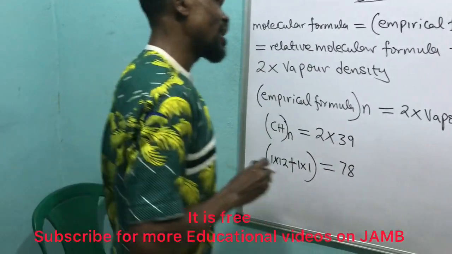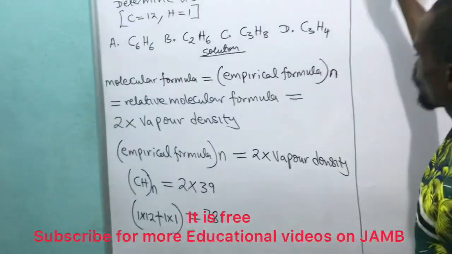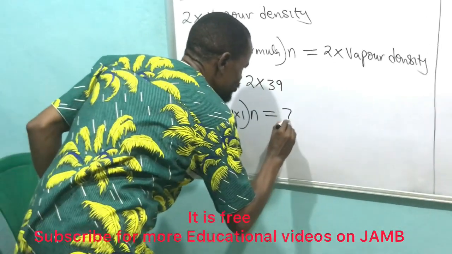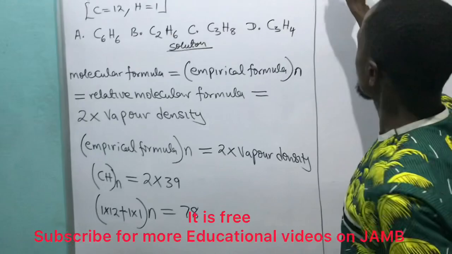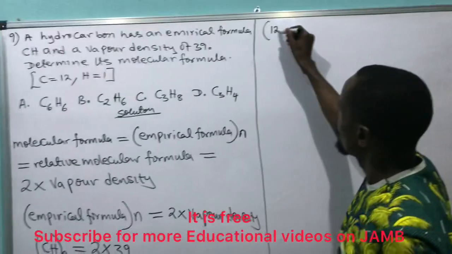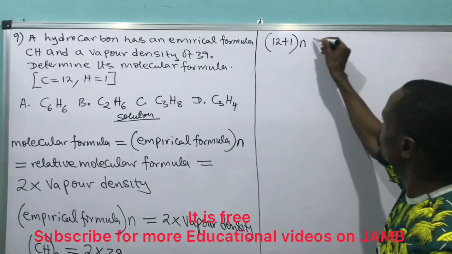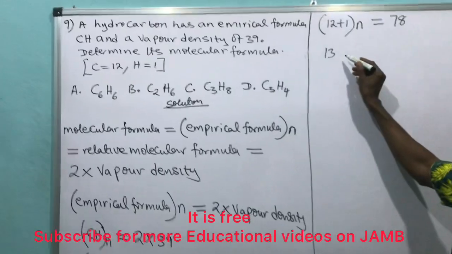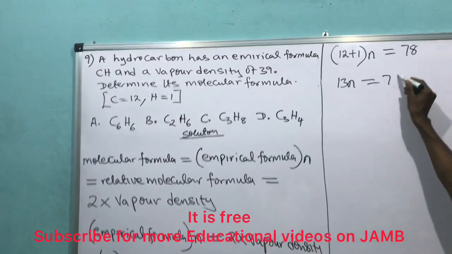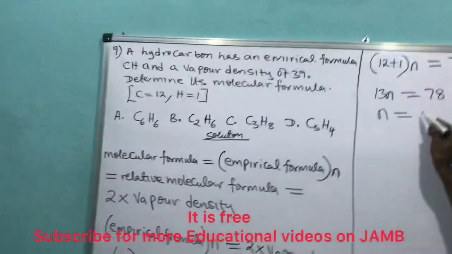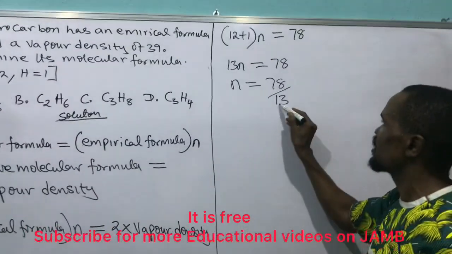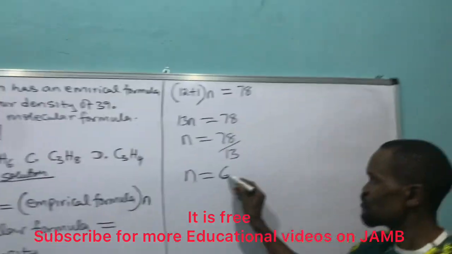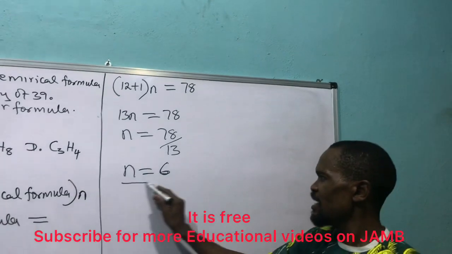Are you following now? So I have 12 plus 1 times my multiplier equals 78. I can now say that 13n is equal to 78. Therefore, n is equal to 78 divided by 13. So n is equal to 6. That n is 6.